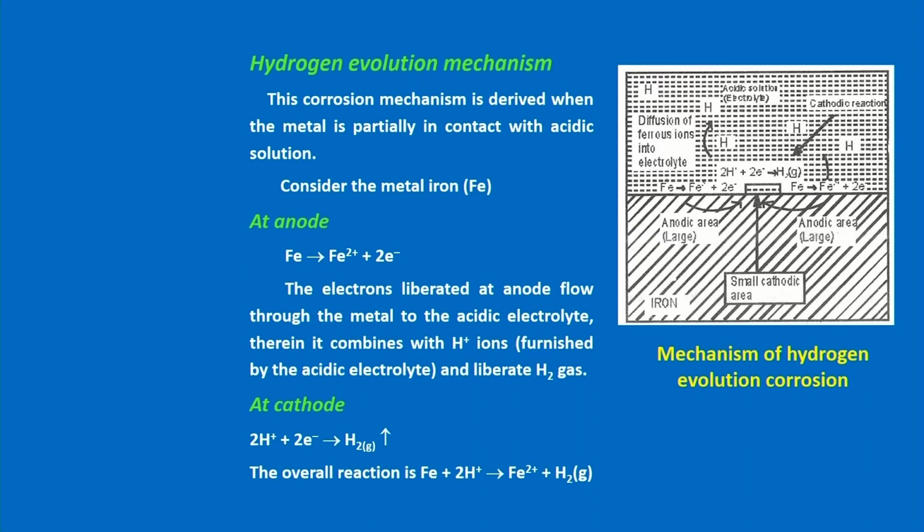In school we studied that when a metal is put into a mineral acid solution, like dilute hydrochloric acid or sulfuric acid, hydrogen gas is immediately liberated. That is happening here also. One part is oxidation, and in the other part the electron is accepted by the H+ ions in the environment and hydrogen gas is liberated. So this is one mechanism, for when the environment is acidic.